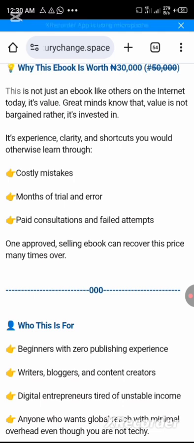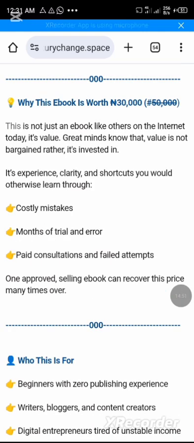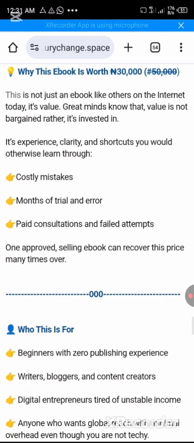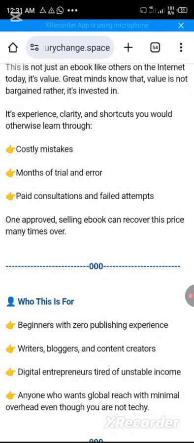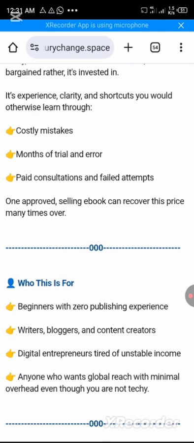Now it is experience, clarity, and shortcuts for you. Why is this ebook worth 30,000 naira and not 50,000 naira? This is not just an ebook like others on the internet today. It is value. Great minds know that value is not bargained, rather it is invested in. It is experience, clarity, and shortcuts you would otherwise learn through costly mistakes, months of trial and error, paid consultations, and failed attempts. One approved selling ebook can recover this price many times over.